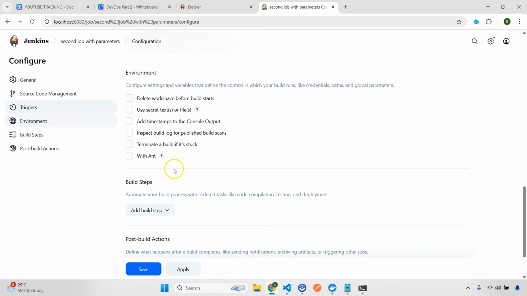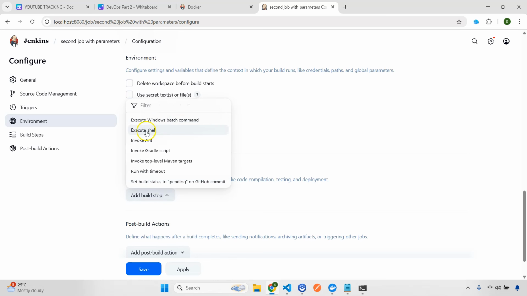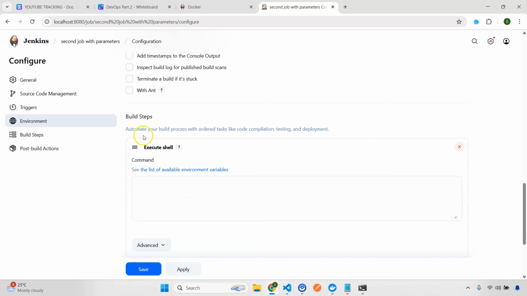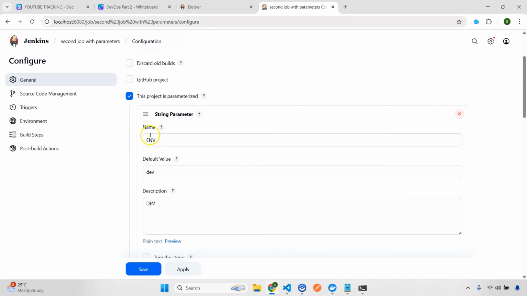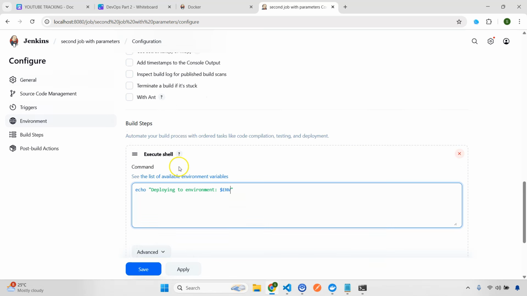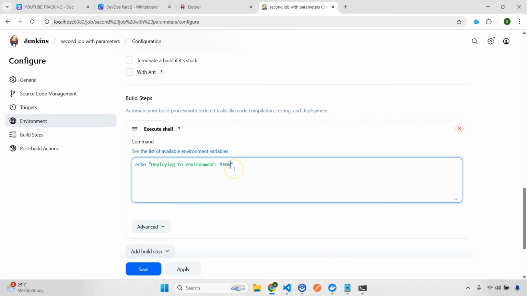But what I'll do is go here and do execute shell, and let's give echo, deploying to environment, and then the name of the variable. Remember, this is the variable name that we have given, and this is the default value. This name it will automatically ask for whenever you're going to build it, and you're going to see that. Now this is done. So this is the build step.